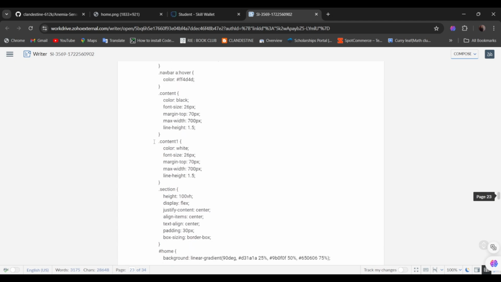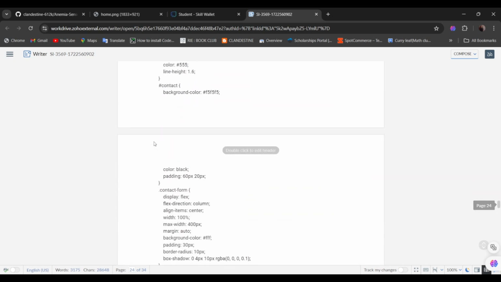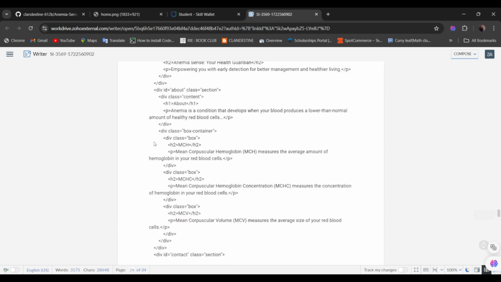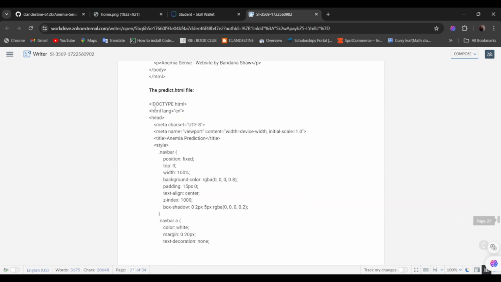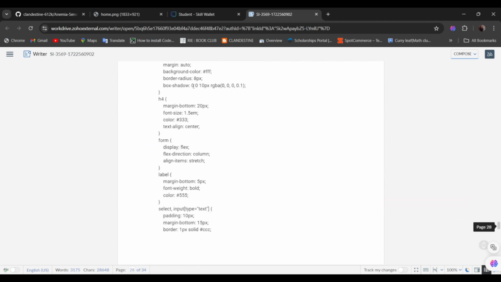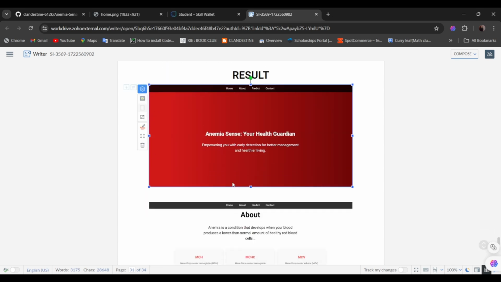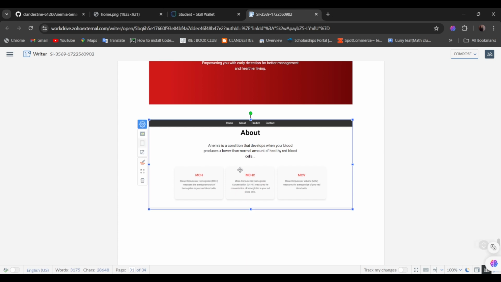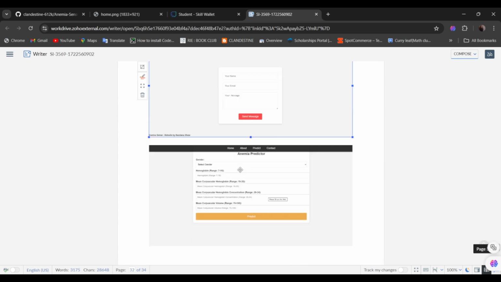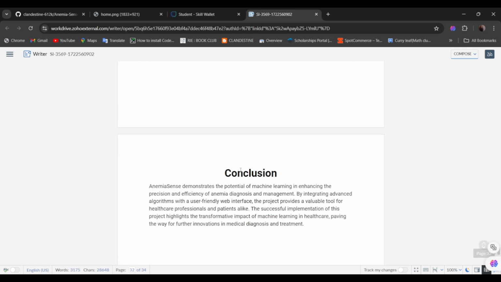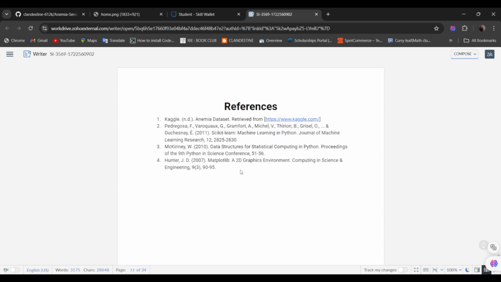This is the index.html file that consists of the CSS and the HTML part. Next we have the predict.html file. At the end we have the result page, that is, this is the main home page. Then the about section. Next we have the contact and the actual prediction page. At the end we have the conclusion and the replies.